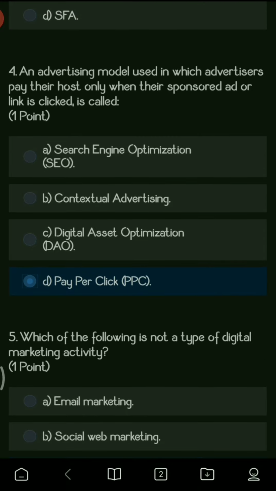So the right answer is pay per click because pay per click is the only option in which the advertiser pays the search engine or the host the amount only when the user clicks on that particular sponsored ad.